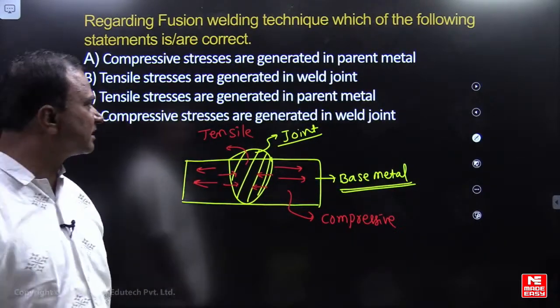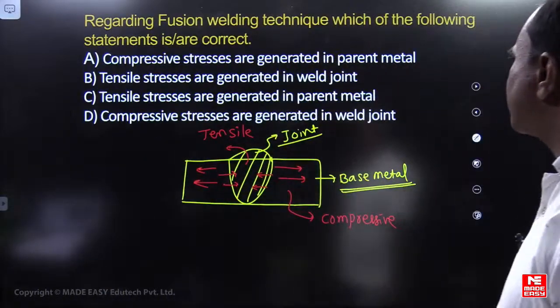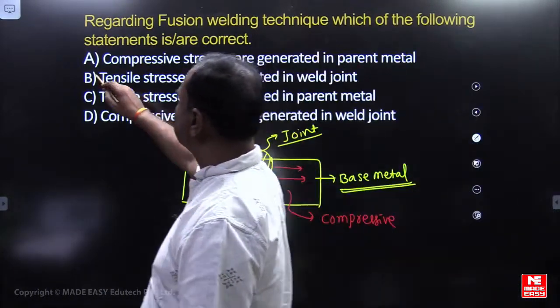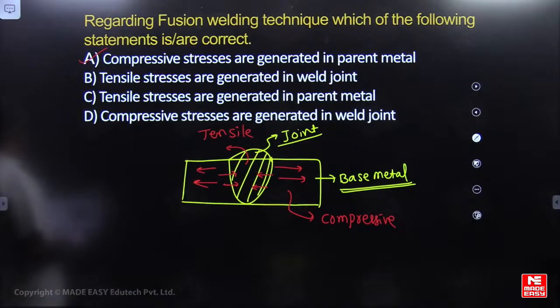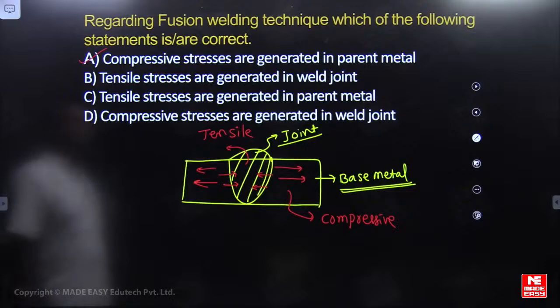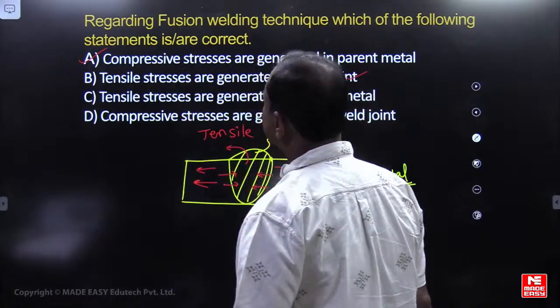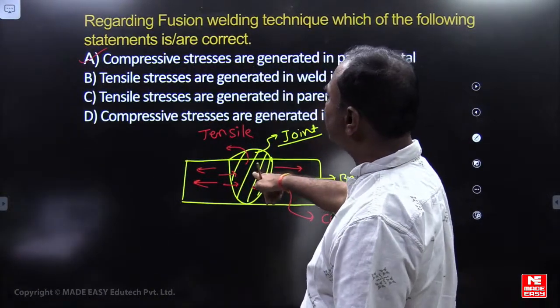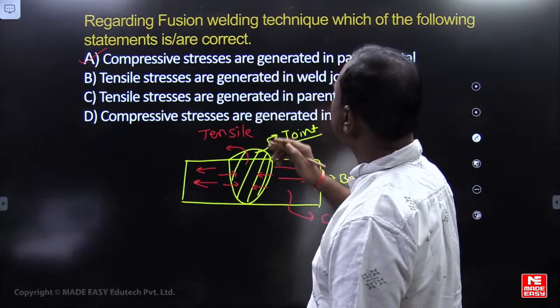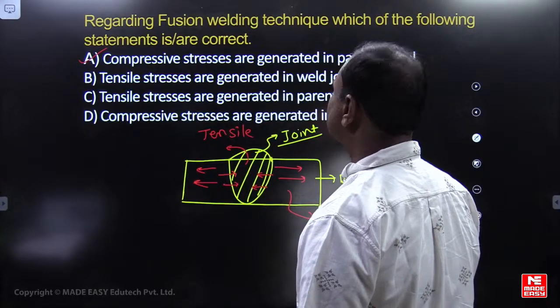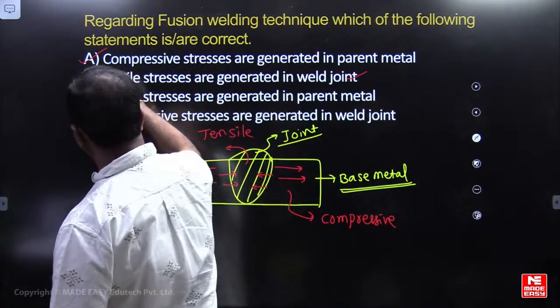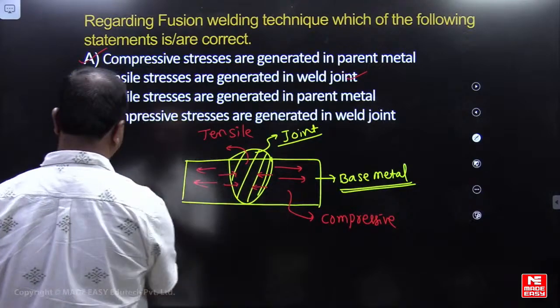So what is the option here? Please tell me. Compressive stresses are generated in the parent metal. Correct. Parent metal compressive stress is correct. Tensile stresses are generated in the weld joint. Correct. Tensile will be in the weld joint. So what is the option? Both A and B are correct here.